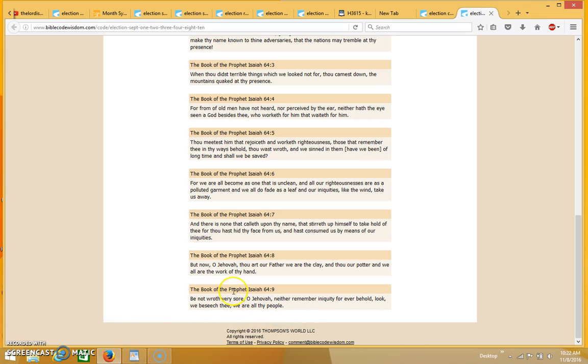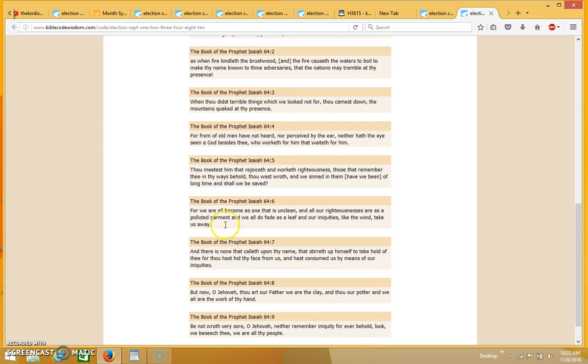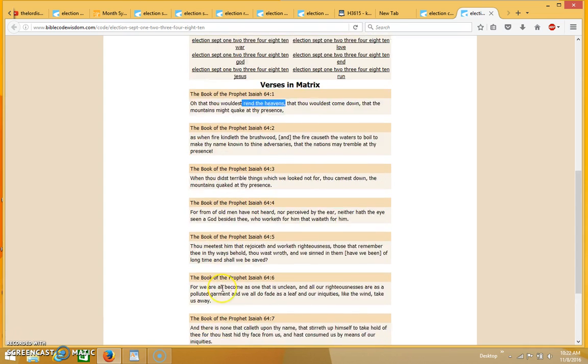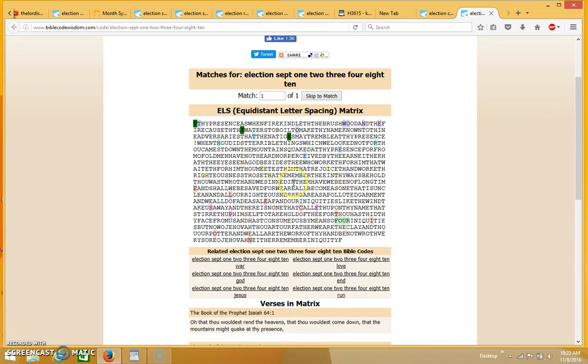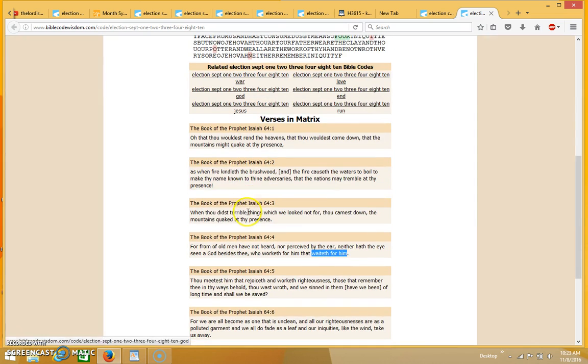Okay, so this sounds like a plea to God for forgiveness for all of our iniquities, those of us who look for him, that waiteth for him, as it says right here in the scriptures. It sounds like a plea for God to forgive us, and it's also talking about the wrath of God.